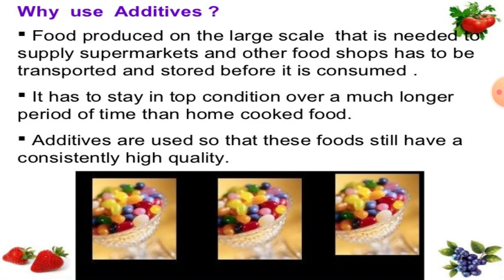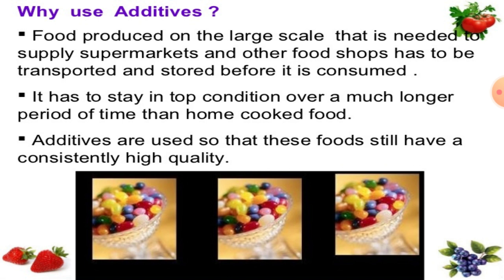But why use these additives? Because the food produced on the large scale that is needed to supply the supermarkets and other food shops has to be transported and stored before it is consumed. It has to stay in top condition over a much longer period of time than home cooked food.